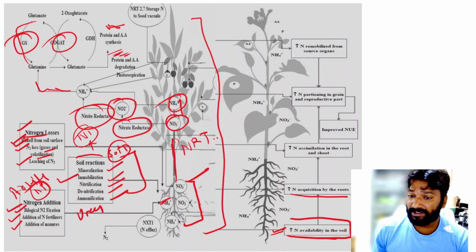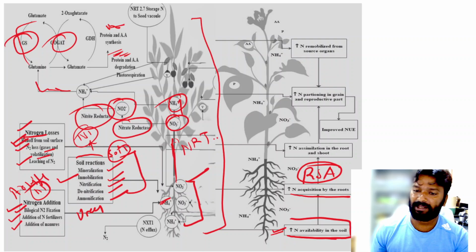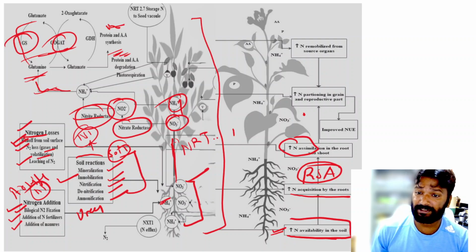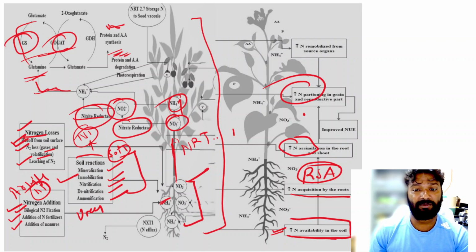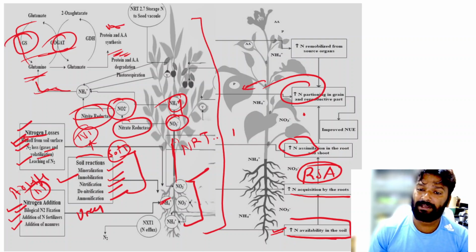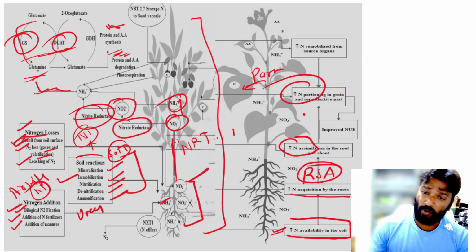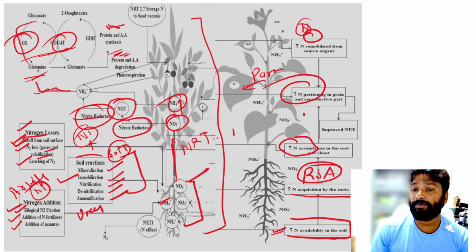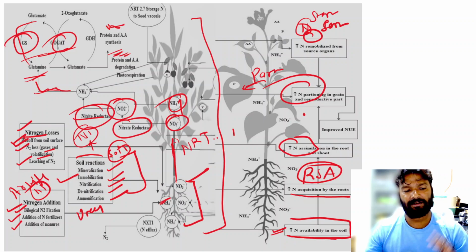Then nitrogen acquisition by the roots. By improving the root structure architecture traits, we can improve the acquisition efficiency. Then assimilation, we can improve by the nitrate reductase and the GS-GOGAT pathway. So this can improve the nitrogen use efficiency. Then partitioning to the reproductive parts. If there is increased partitioning efficiency, more nitrogen goes toward the reproductive part. Also the remobilization of nitrogen from the storage proteins and the senescing tissue can improve the nitrogen efficiency.